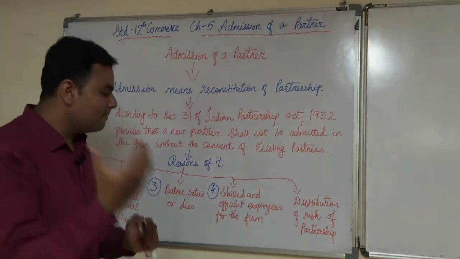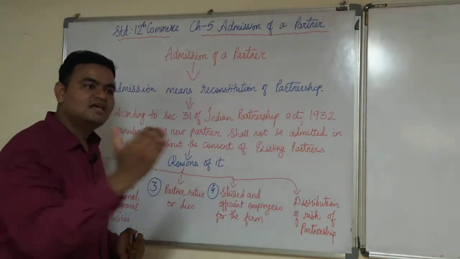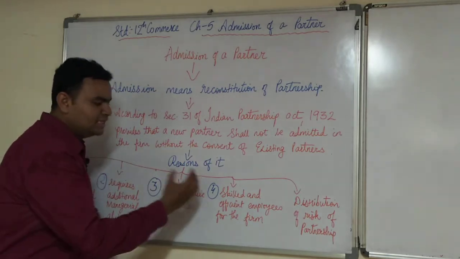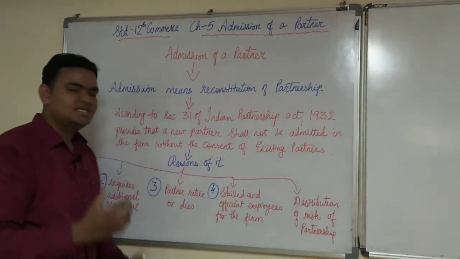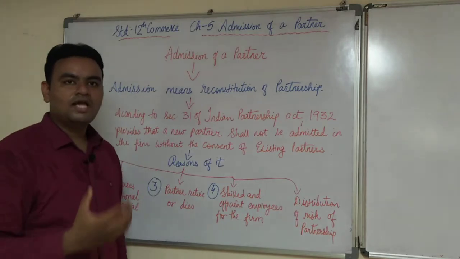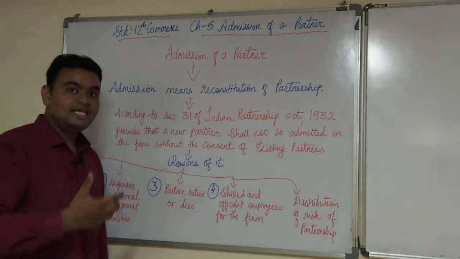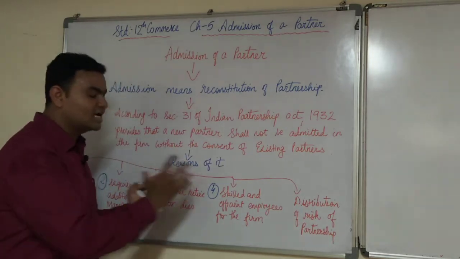So the existing partners see that the employee who is going to be admitted in the firm has all the managerial abilities and skills, he is very efficient, he is very smart in doing all the work, and he is technologically very much aware about it. So they admit a partner on this ground also.